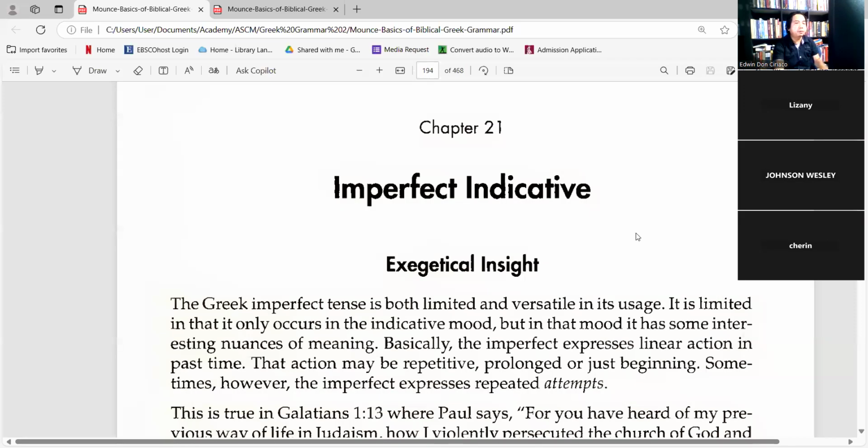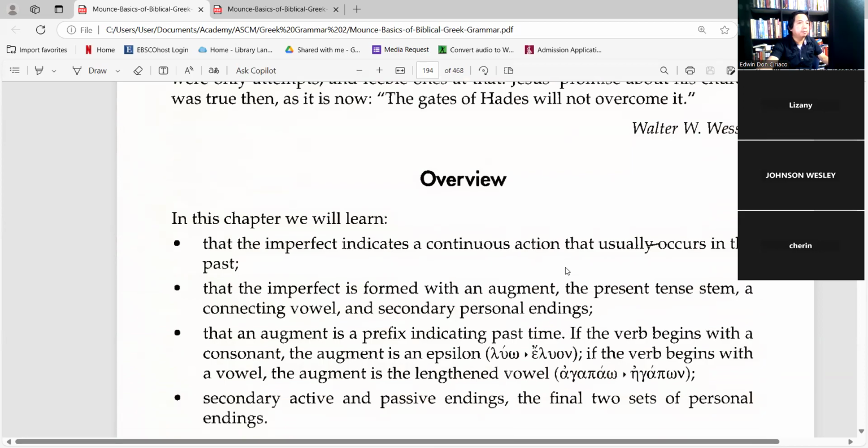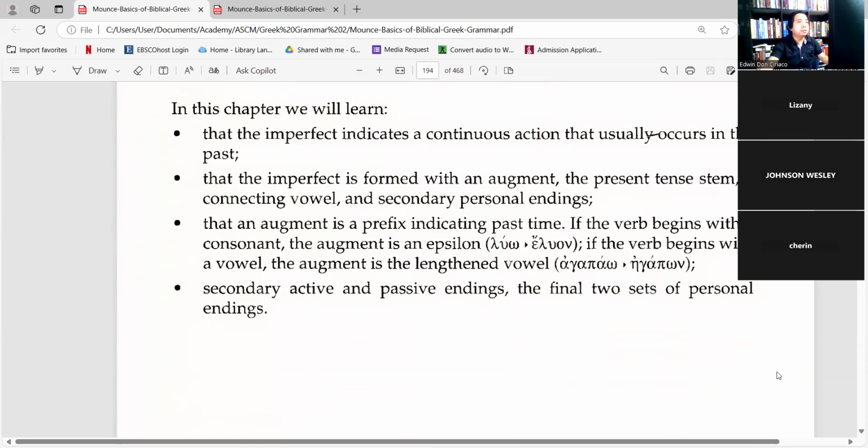So after the study in Ray Summers' book, Present, Indicative, Future, wherein you add the sigma, and then there is the imperfect. So in this chapter, we will learn that the imperfect indicates a continuous action that usually occurs in the past, that the imperfect is formed with an augment. You will see that later on.